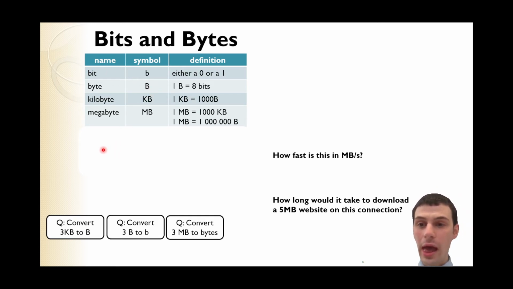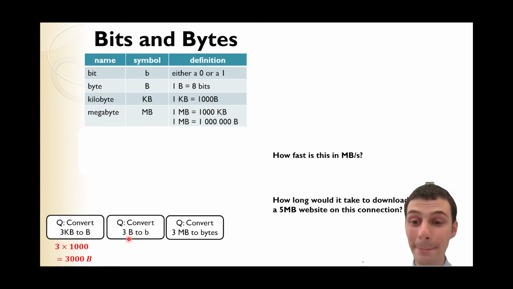So we also have a kilobyte. 1 kilobyte is 1,000 bytes, kind of like how 1 kilometer is 1,000 meters. And a megabyte. A megabyte is 1,000 kilobytes, or 1,000,000 bytes. Let's see how that works. If I want to convert 3 kilobytes into bytes, 1 kilobyte is 1,000 bytes, so 3 kilobytes is 3 times 1,000, which is 3,000 bytes.